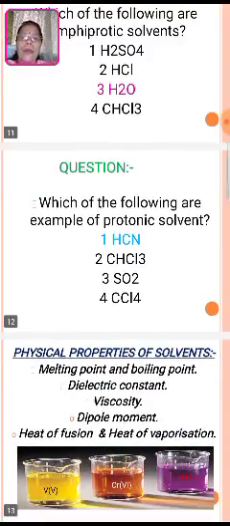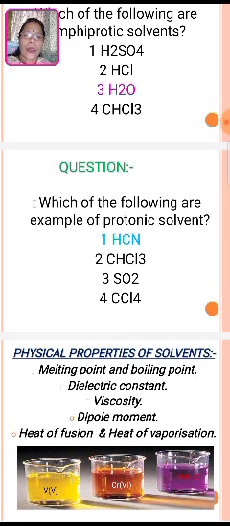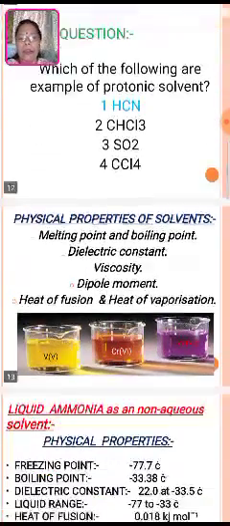Now the second question on this one. Which of the following is an example of a protonic solvent? Proton must be there in the compound. So HCN is the proper example which has a proton itself, and therefore it is a protonic solvent. CHCl3 is not a protonic solvent. SO2 is not a protonic solvent, and CCl4 is also not a protonic solvent.